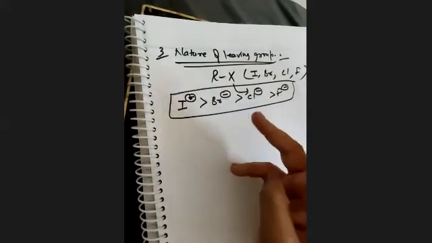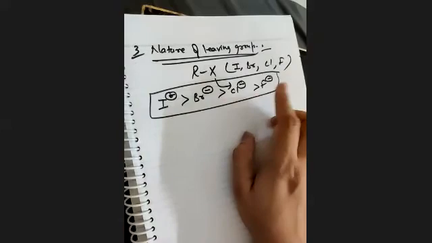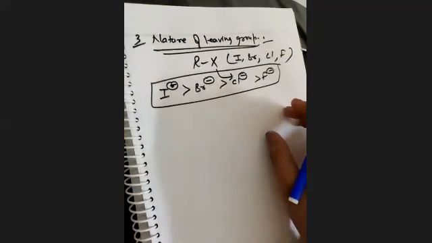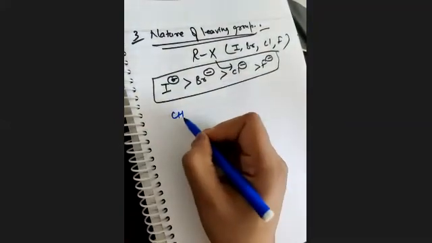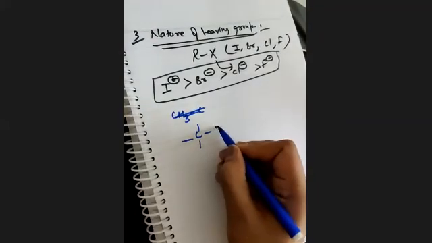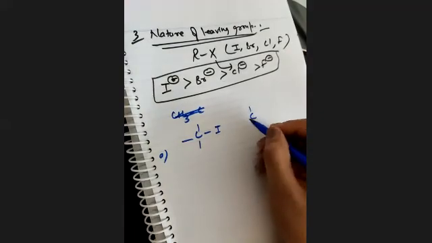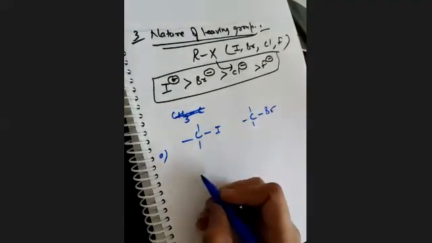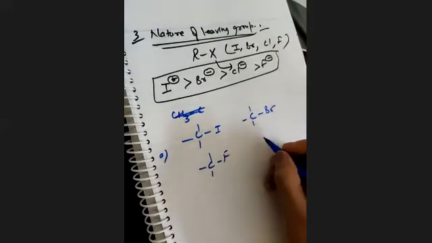So 3 things: nature of solvent, nature of your alkyl group, and nature of your leaving group. This type of questions generally they used to give you. They just confuse you between the carbocation and leaving group. For example, CH3, I'm writing it in a simple form, I have given you here option A, next one is CH3Br, next one is F, and next one is Cl.